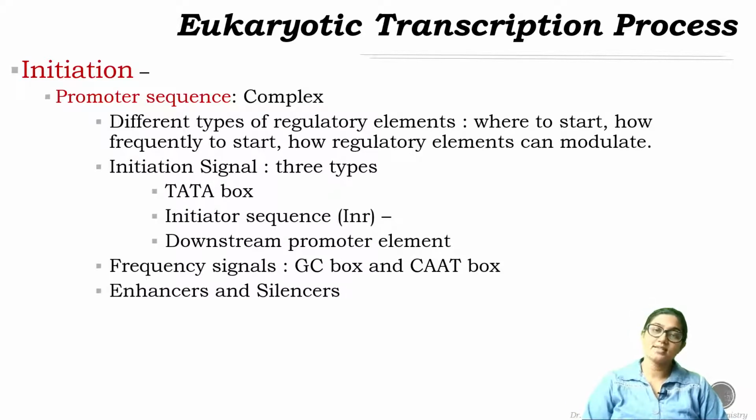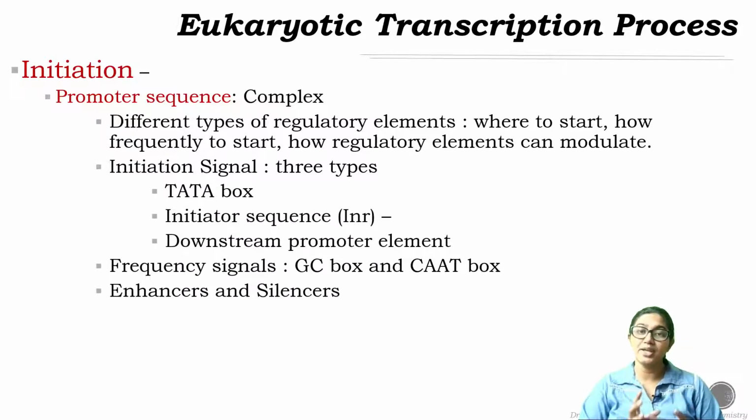Next is the enhancer and silencer sequence. Now this is very important. By the name it is quite clear that enhancers enhance the speed of transcription, and silencers decrease or stop the transcription. These are important regions where different regulatory elements bind, and they modulate the transcription and regulate its speed.